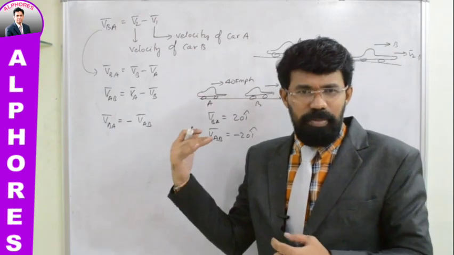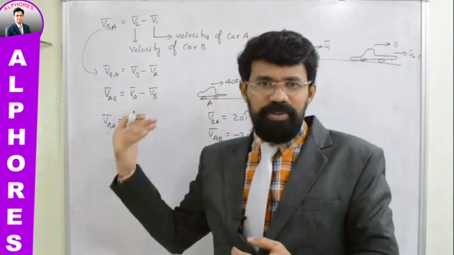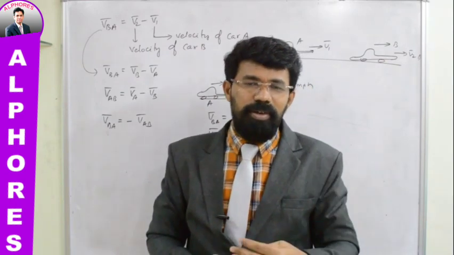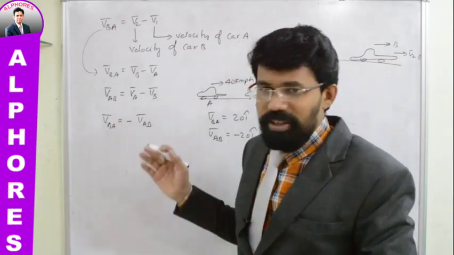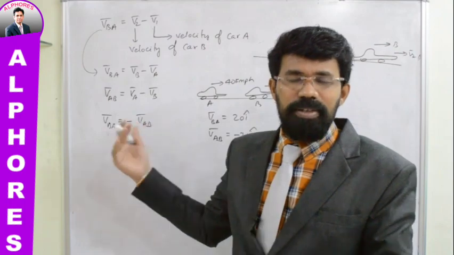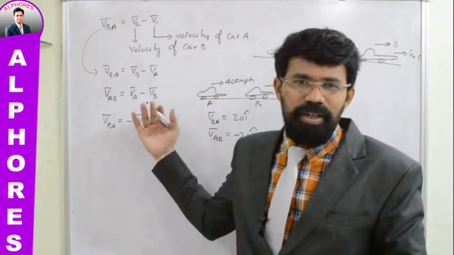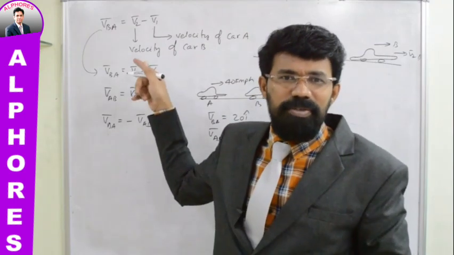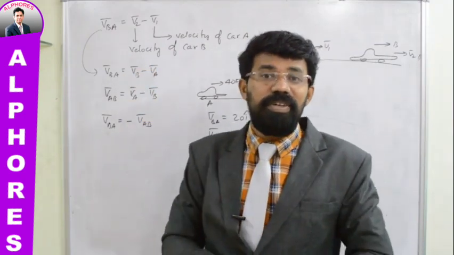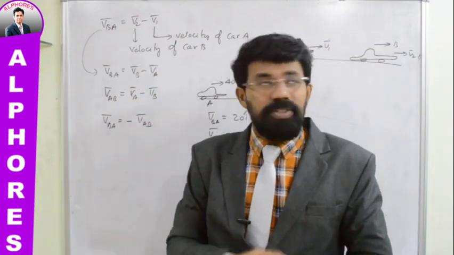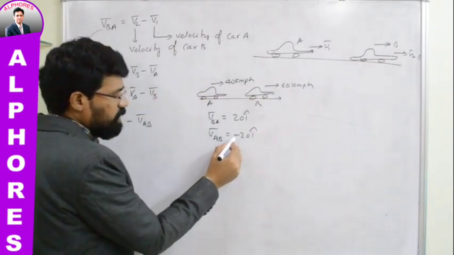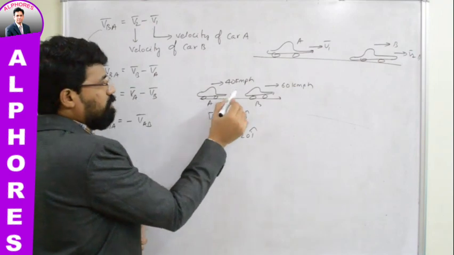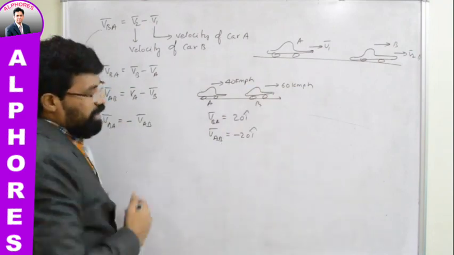That's what you see. If a person is just beside your car riding a bicycle, and you are going at a speed of some 90 km per hour, then when you look at the person who is riding the bicycle, how does he appear? He doesn't appear to be following your car. He appears as if he is going away from your car. But in fact, he is not going away from your car. You are going away from him. So try to understand the significance of this negative sign. The negative sign signifies that velocity of car A with respect to car B is in the backward direction.